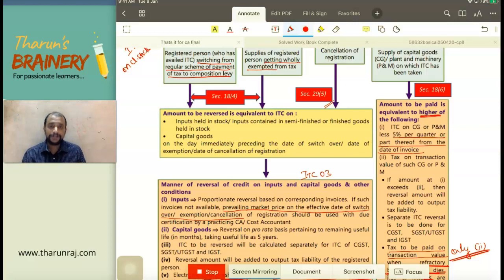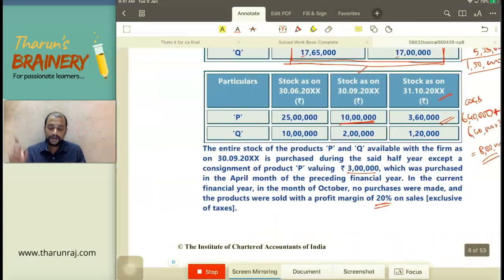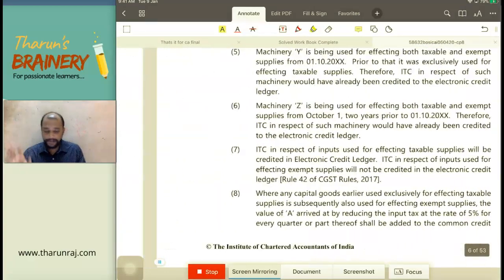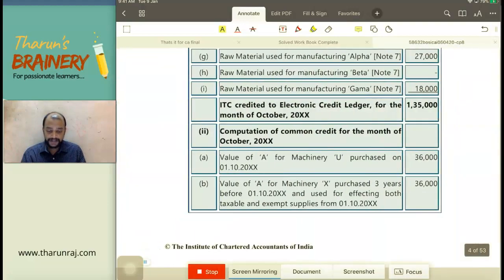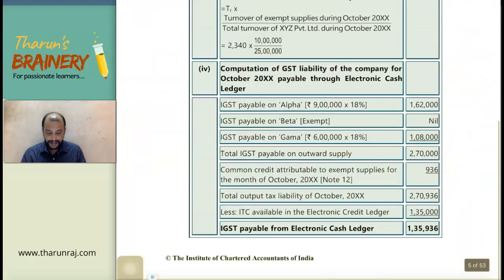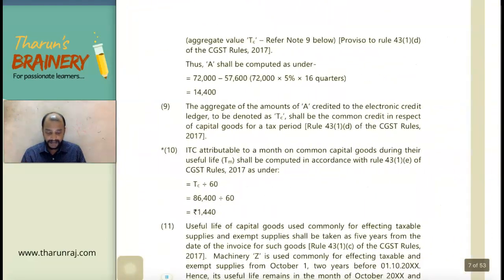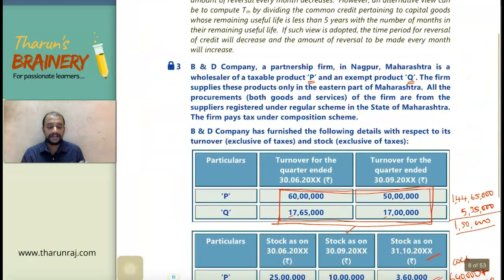So have a look into these questions for practice. I think already 3 questions we have completed, and now we are proceeding to the other questions. So question number 3. I think question number 1 and 2 we have completed. Look into question number 3. Question number 1 and 2, yes, we have completed, and this alpha, beta, gamma, I remember discussing that we have completed. Look into question number 3.